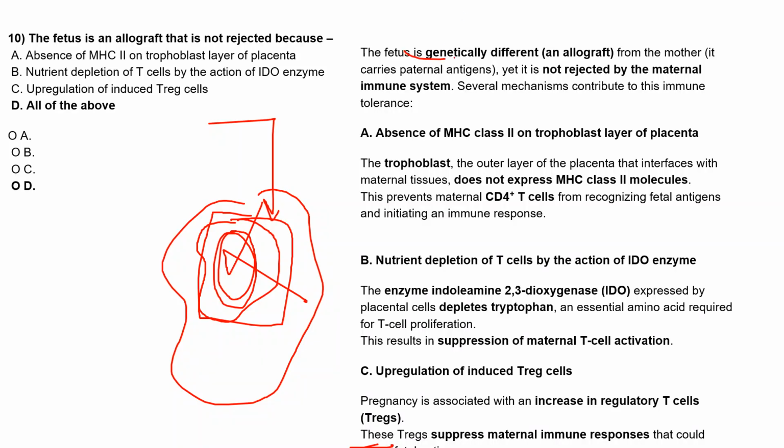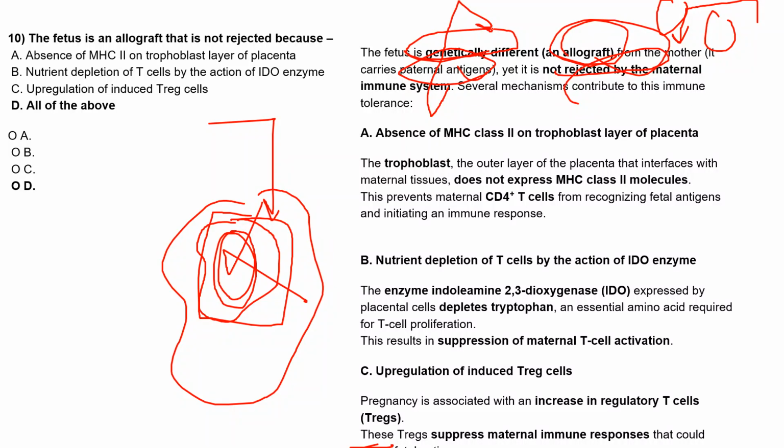The fetus is genetically different, we know that, and it comes under allograft from the mother, because it carries some paternal antigen also. Yet it is not rejected. Why is it an allograft? Because it is the same species, Homo sapiens, but from different individuals, and it has genetic composition from the father also. Then why will the immune system not activate and attack this fetus? Because it is genetically different, a part of this allograft, as it has paternal antigen. So there are different mechanisms that help in not rejecting this fetus.